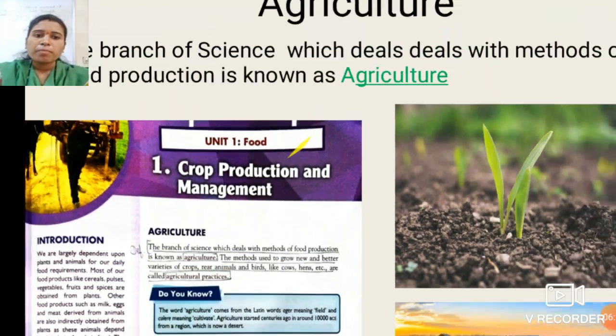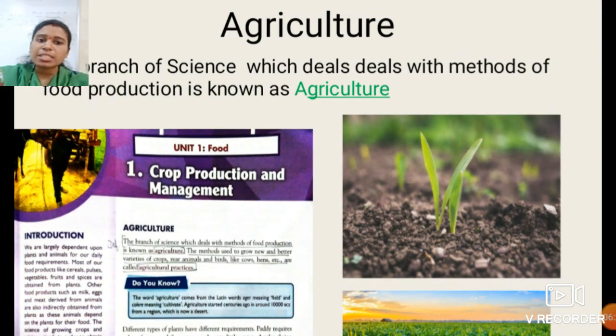See, the first term is agriculture. What do you mean by agriculture? So students, as I have already told you in the previous session, the branch of science which deals with the method of food production is known as agriculture.